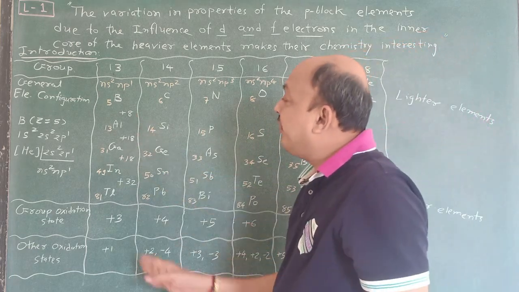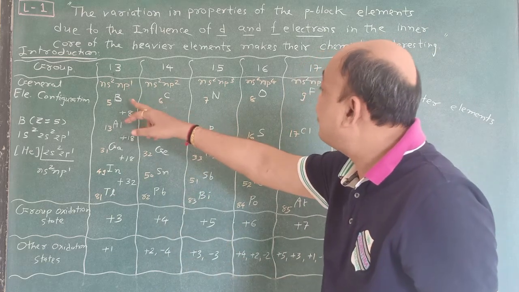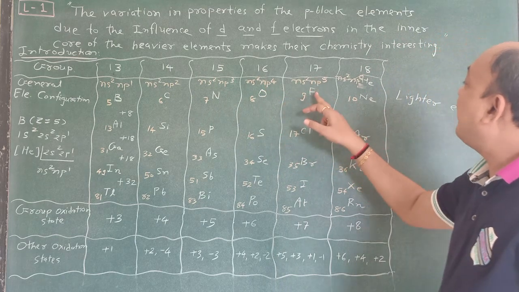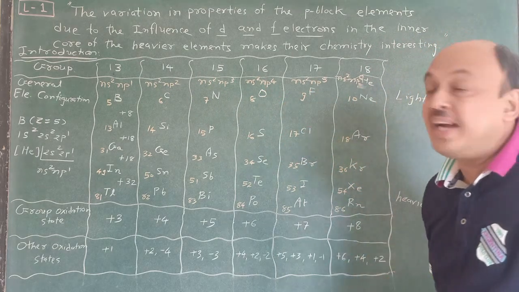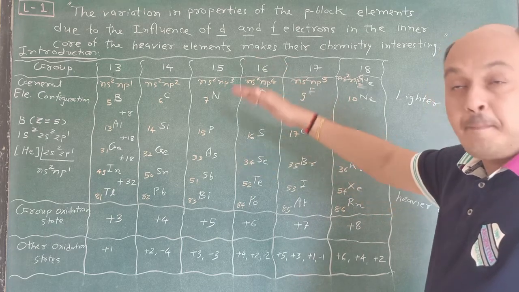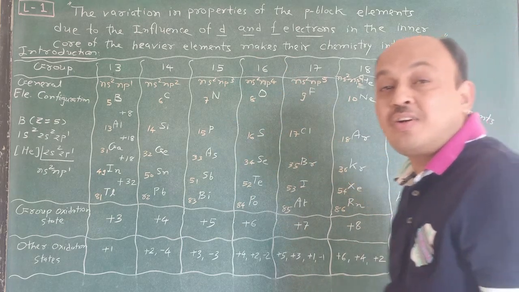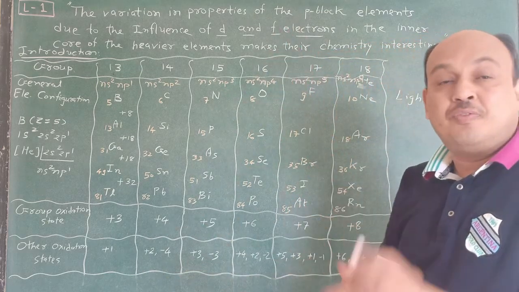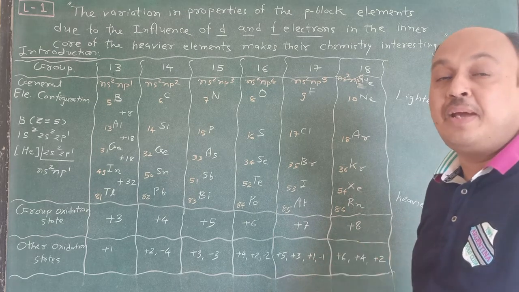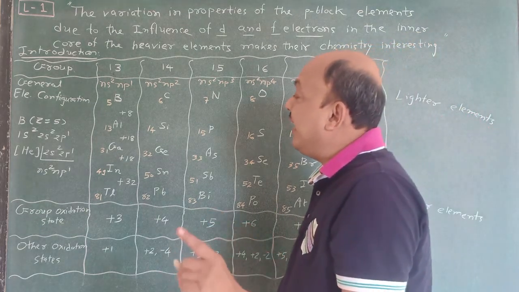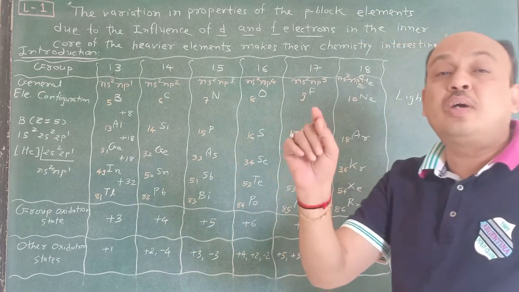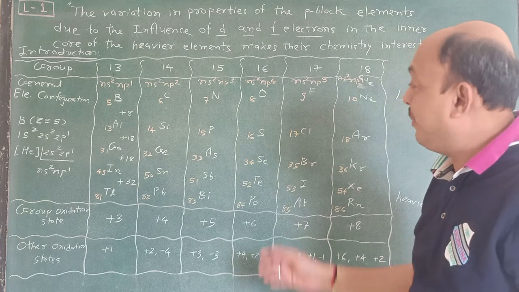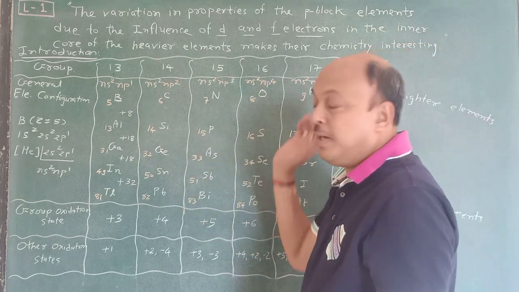So here the general electronic configuration is ns2 np1, ns2 np2, ns2 np3, ns2 np4, ns2 np5, ns2 np6, and that's why it is considered a p block element, because the last electron entered in the p orbital. So what does p block element mean? When in any element, in the outermost orbital, the ns2 np1 to ns2 np6 electronic configuration is present, that is considered a p block element. So this is all about p block elements.